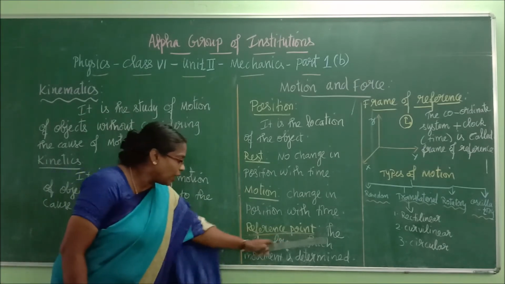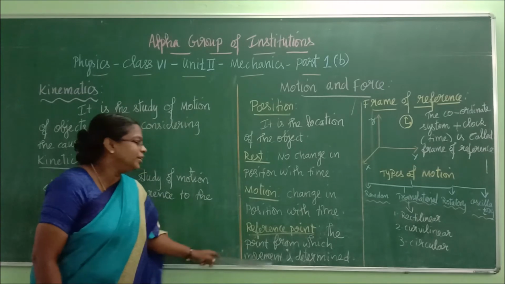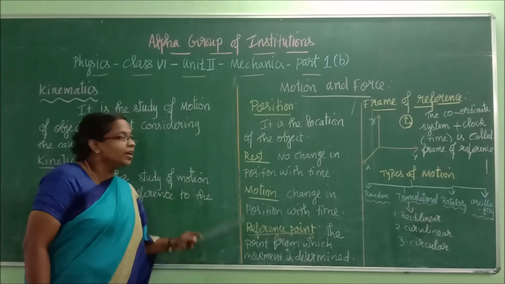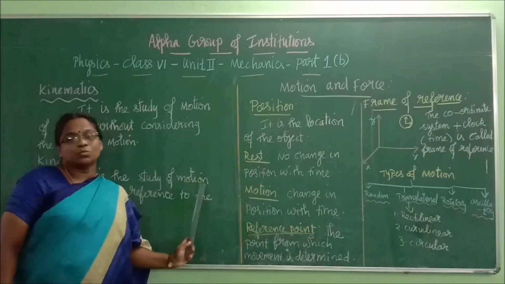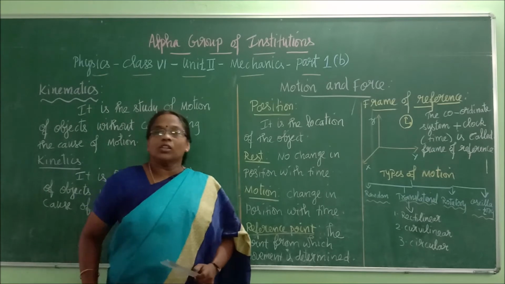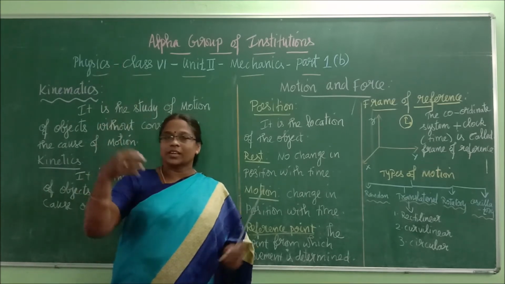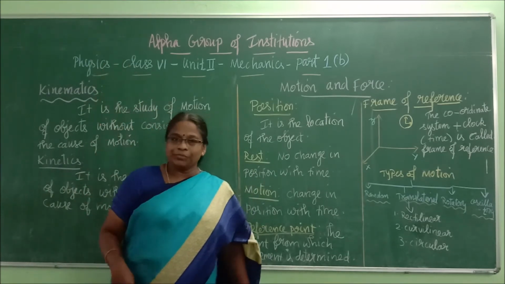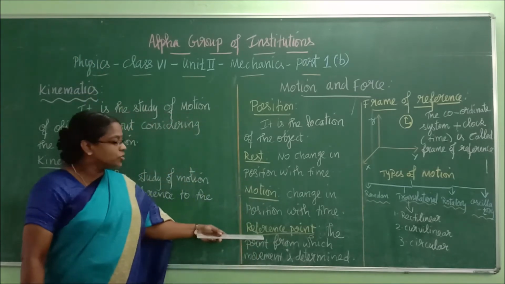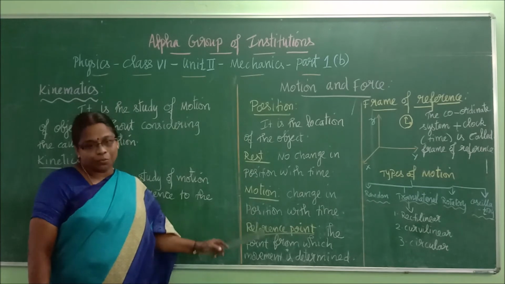The reference point is the point from which movement is determined. For example, you are seeing a bird or an aeroplane in the sky. It is a moving object. From the ground you will see it. So from where you are viewing it, that particular point is called the reference point.